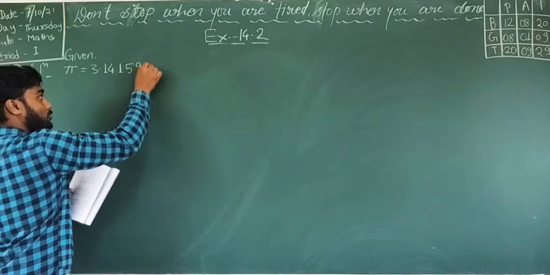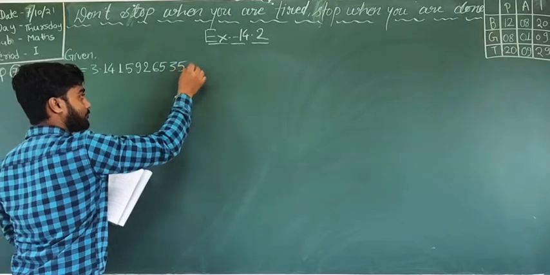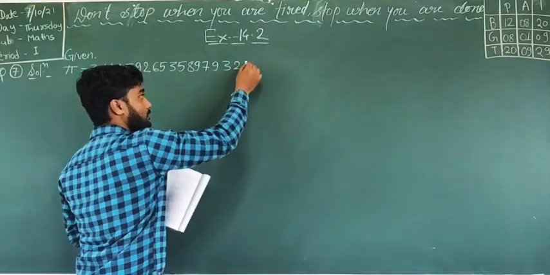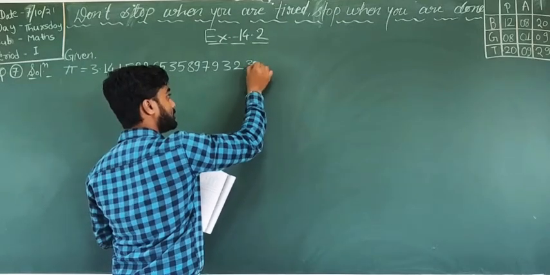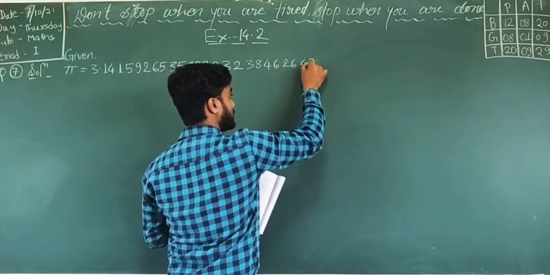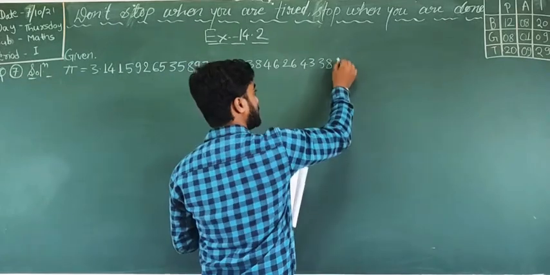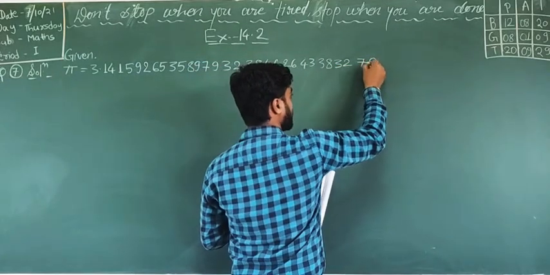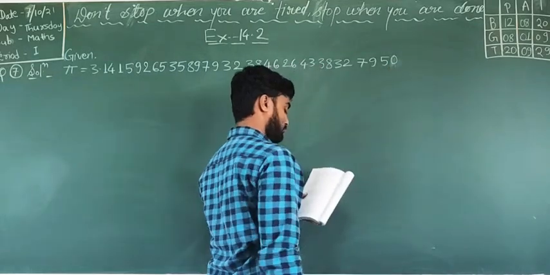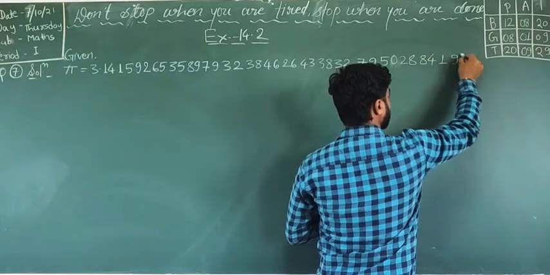5 9 2, 6 5, 3 5 8 9, 7 9 3 2, 3 2. After 3 2 there is 3 8, 4 6 2 6 4 3 3 8, 3 2, 7 9 5 2, 5 0 2 8, 8 4 1 9, 7.